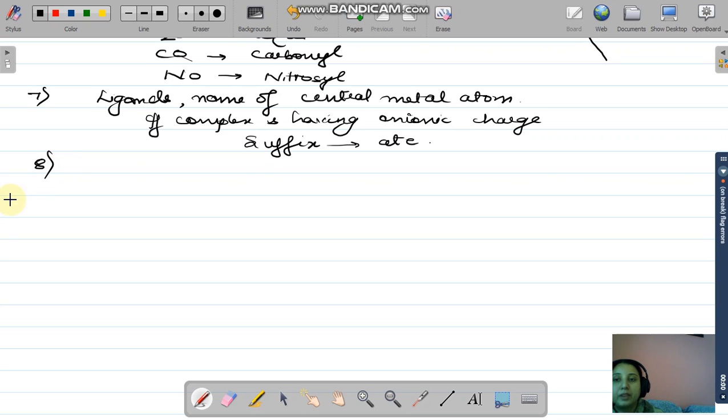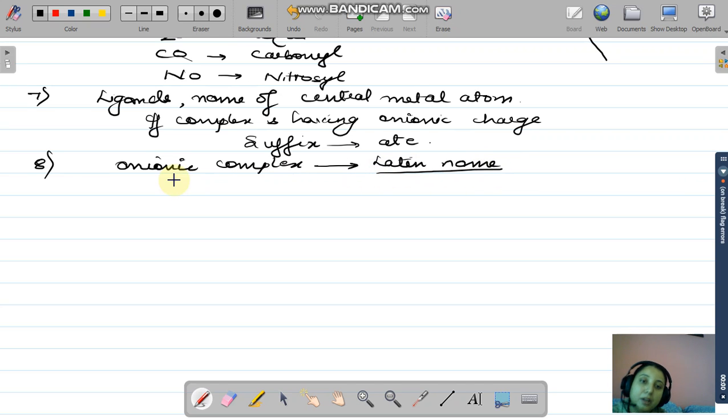Eighth rule says that whenever you are going to write the name of the central metal atom in an anionic complex, then priority is always given to the Latin name of the metal. अब हर एक के केस में we are not going to have the Latin name, तो अगर Latin name है then only you are going to put the Latin name.